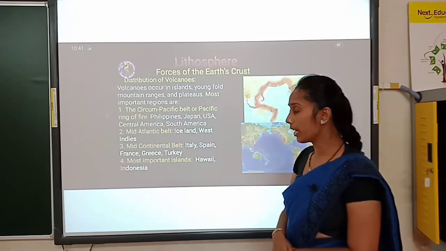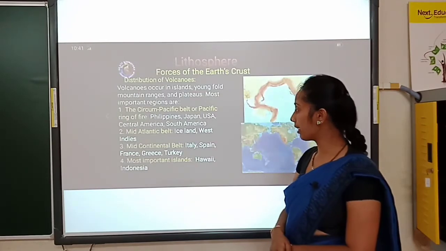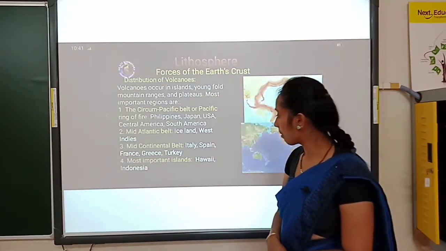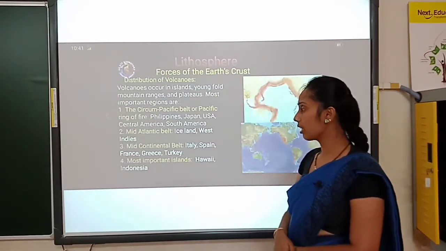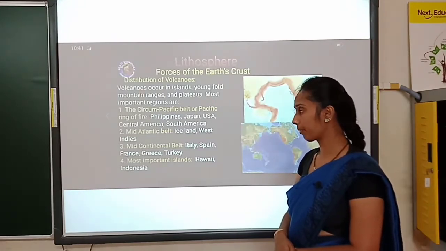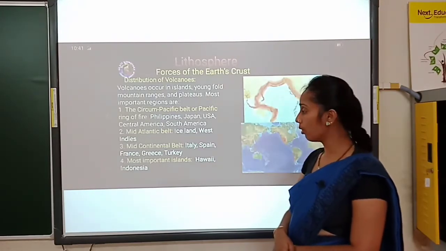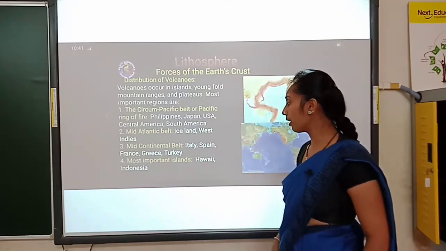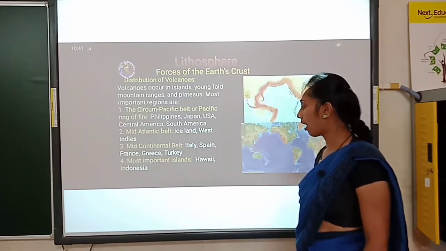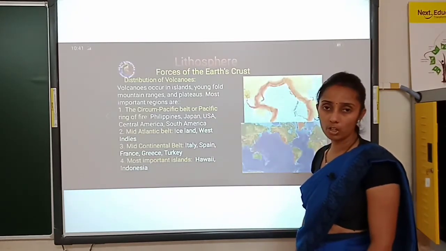Whereas in the mid-continental belt: Italy, Spain, France, Greece and Turkey. There we can see volcanoes. And most important islands like Hawaii and Indonesia.